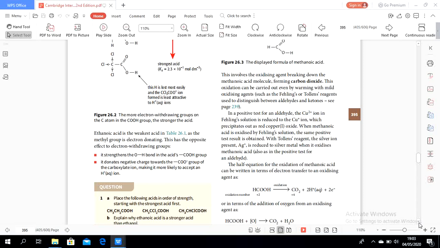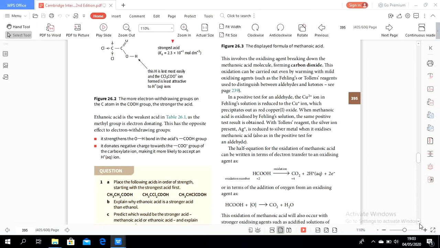So in the presence of copper in Fehling's solution, copper is reduced to copper 1 ion, which precipitates out as red copper oxide. When methanoic acid is oxidized by Fehling's solution, the same positive result will be obtained. With Tollens reagent, the silver ion is reduced to silver metal.